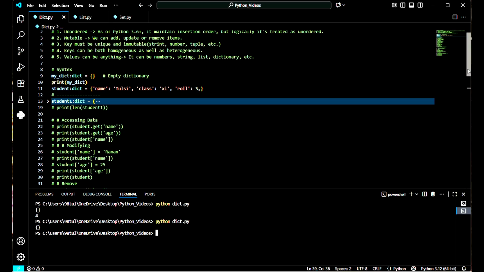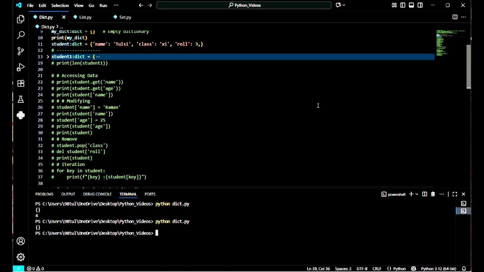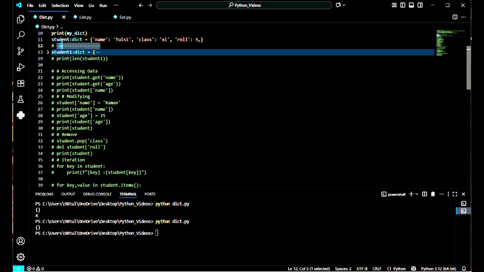Okay, let's move to our main program. This is my reference student of type dictionary, and this dictionary holds 3 key value pairs. The first key is name and value is Tulsi, the second key is class, and the third key is role. So let's access value using key. Let me uncomment these three lines.